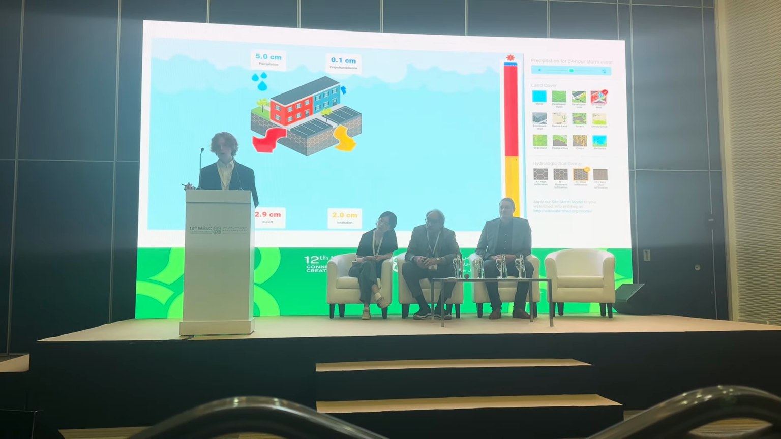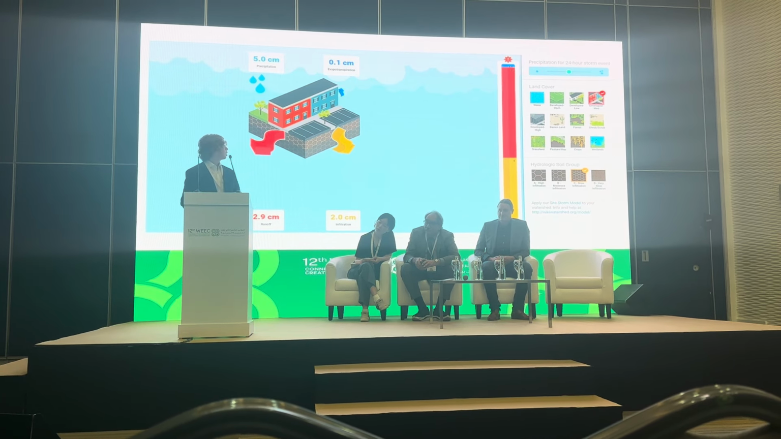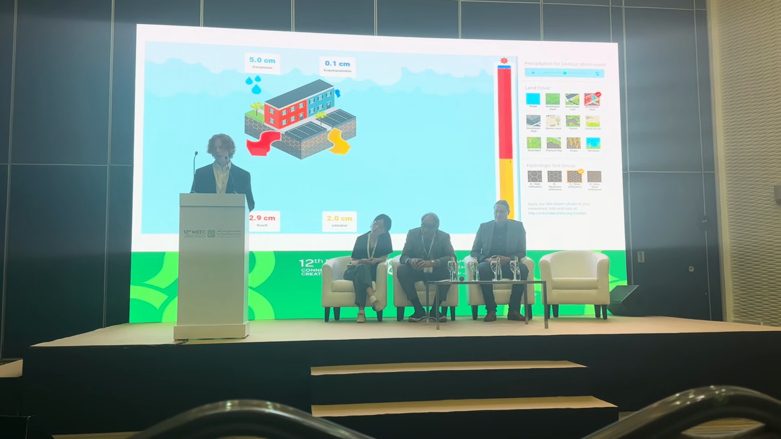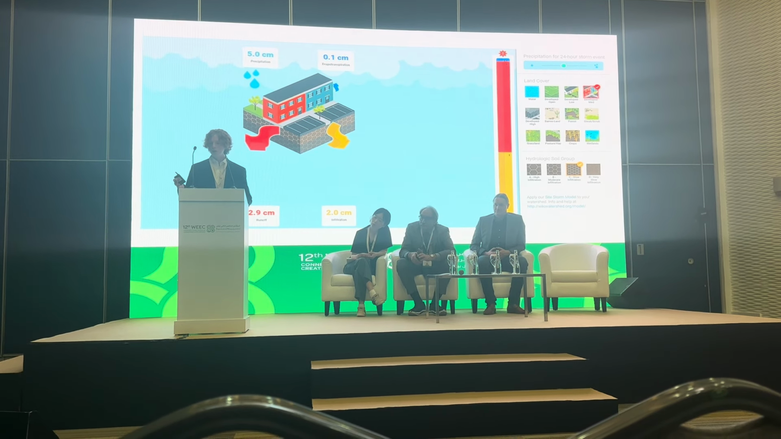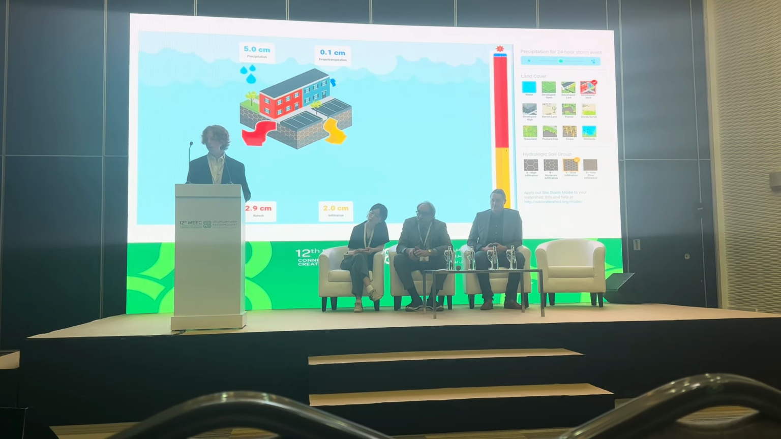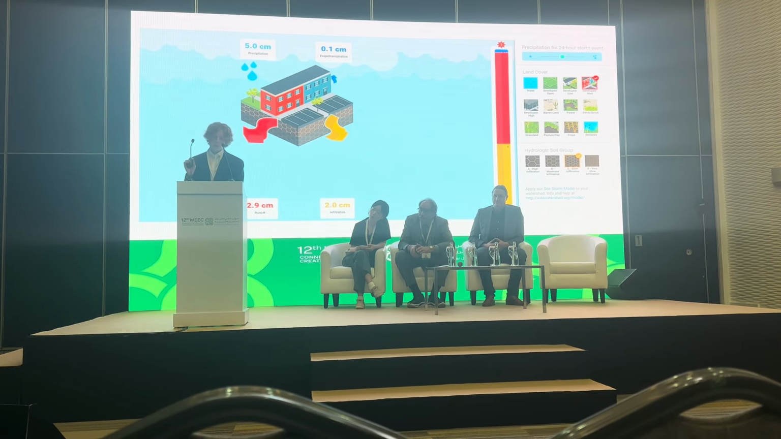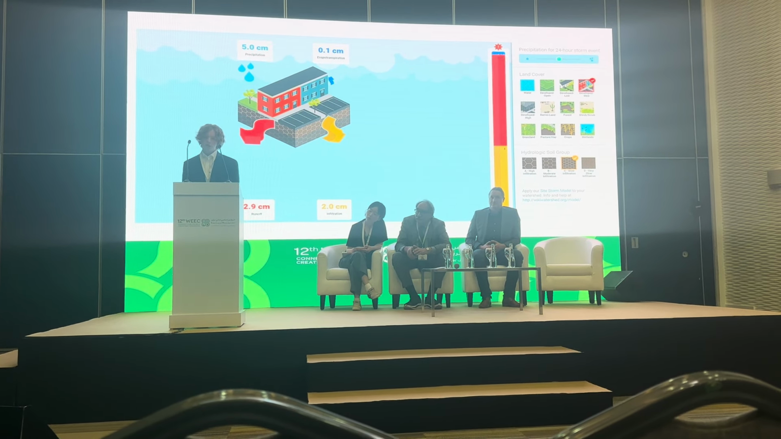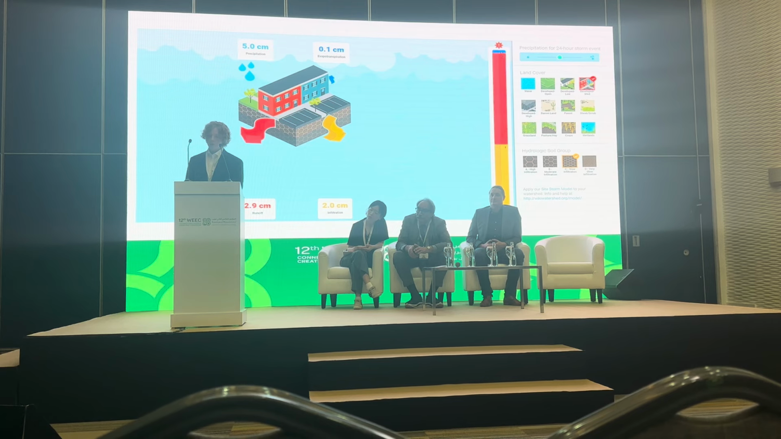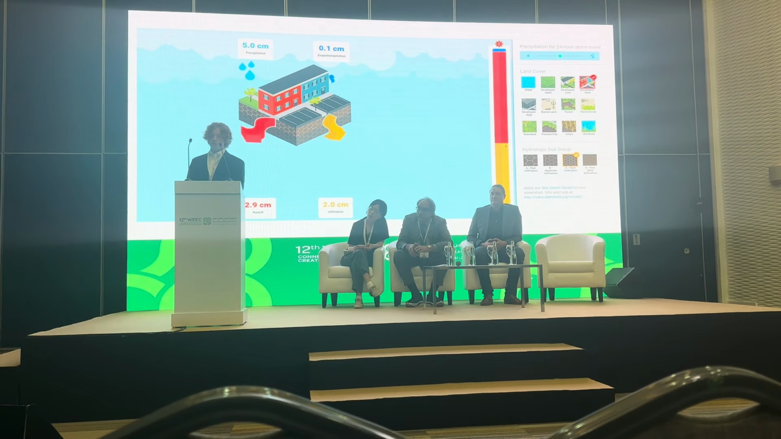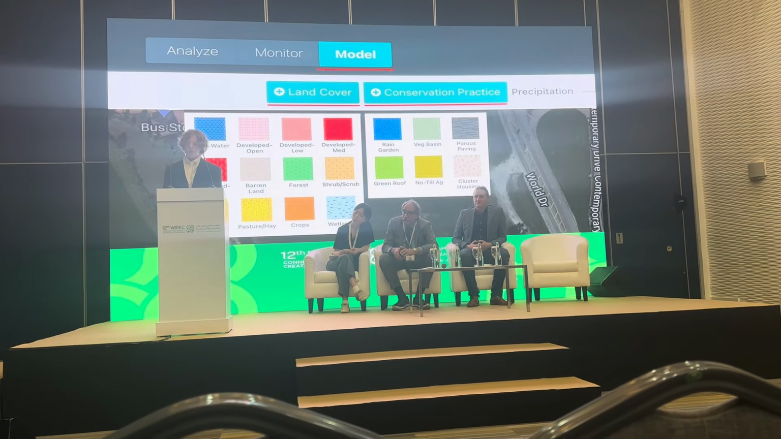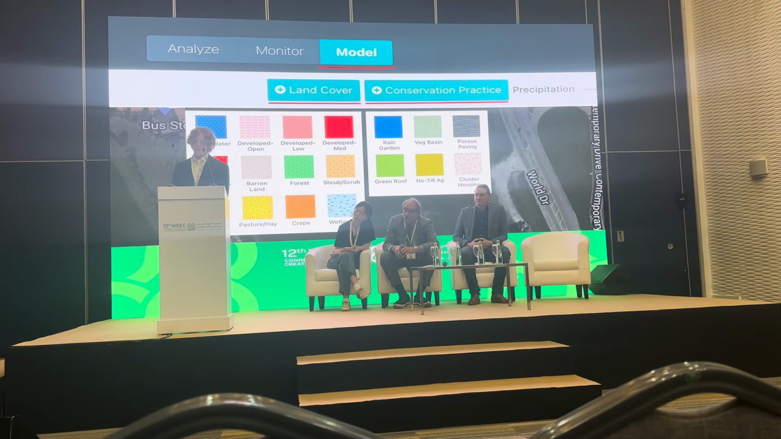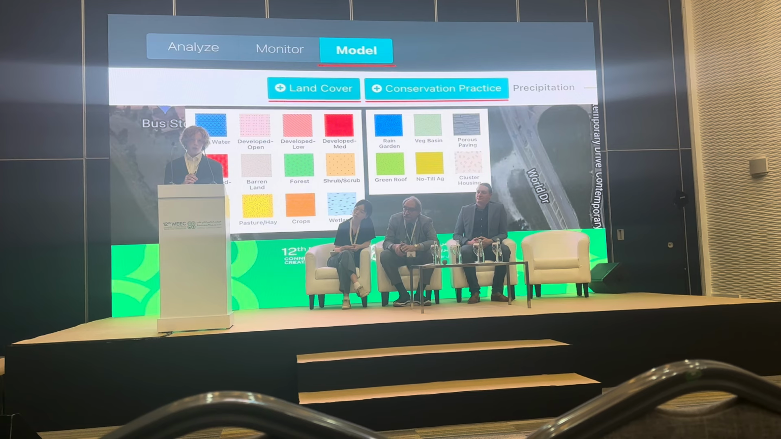So this is one of the graphs that it shows. The red is the runoff, the yellow is the infiltration, and the blue little sliver at the top is how much evaporates. And there is way too much runoff than is healthy. So right here we have the conservation practices in the land cover that you can place onto the map.